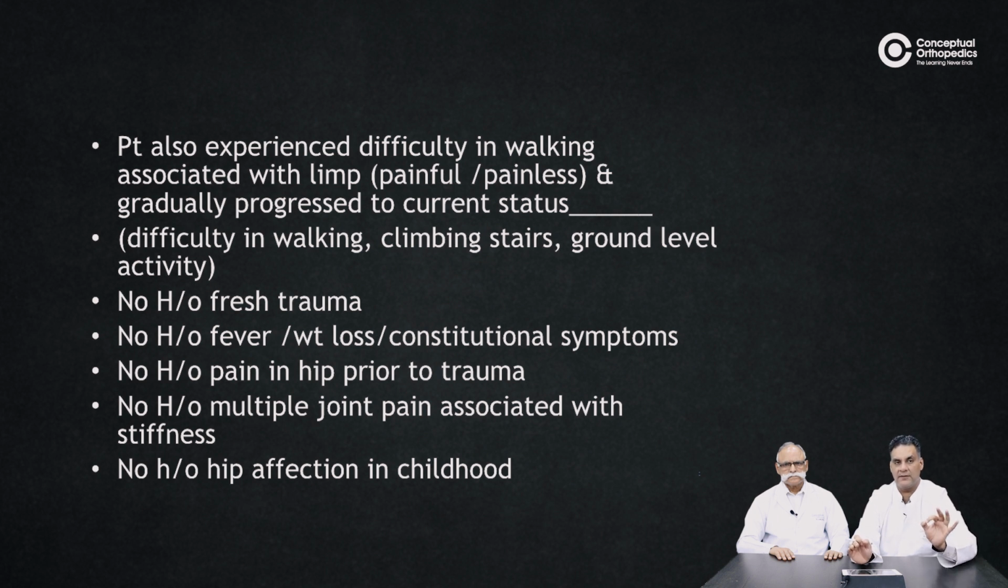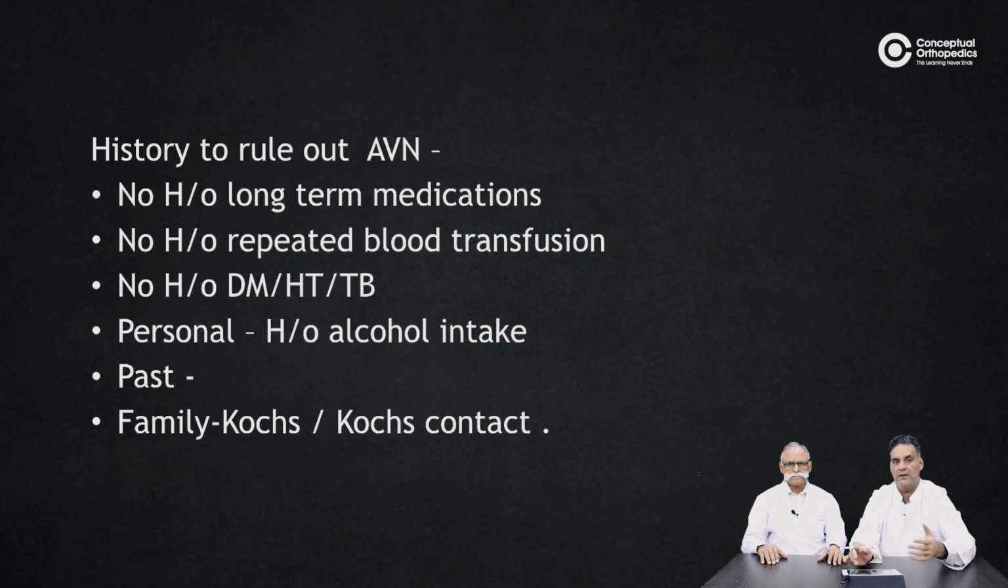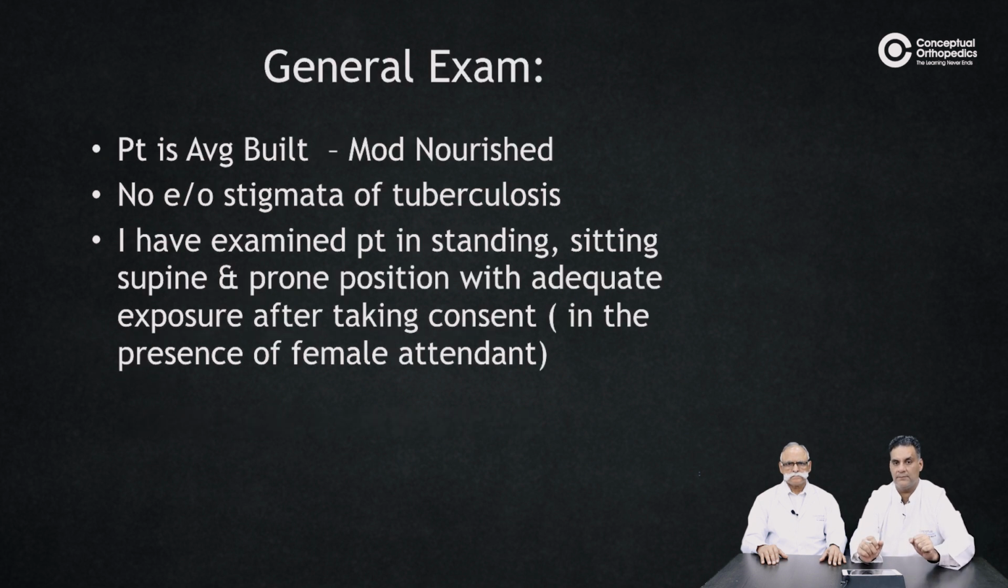We need to ask about constitutional symptoms, more so if we have a surgical intervention, and pain before the trauma, which can possibly indicate that we are dealing with a pathological situation. History of multiple joint pains, history of any hip affection in childhood, any long-term medications, blood transfusion, any alcohol intake, personal history, family history of COX. Many of these features will help delineate whether we are dealing with avascular necrosis, an important case of the hip joint.